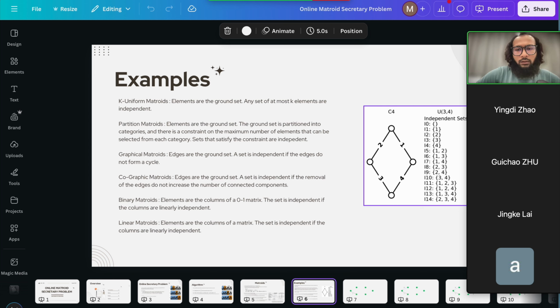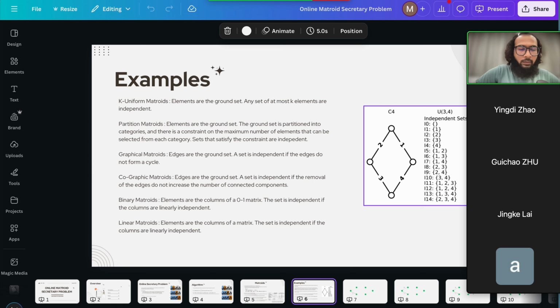So we have the k-uniform matroids, in which the elements are the ground set and any set of k elements is independent. If you recall, the secretary problem is the same as the one-uniform matroid, because any one element that you select is still feasible, but you cannot select any more.